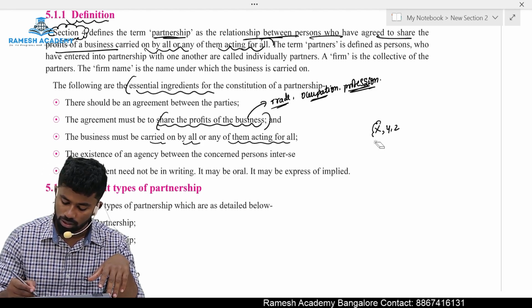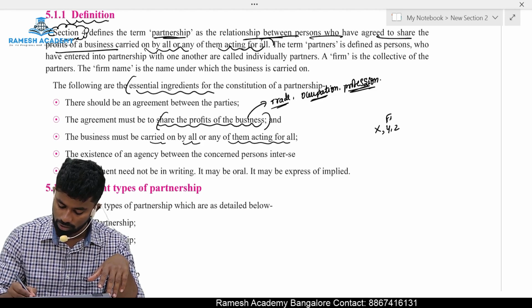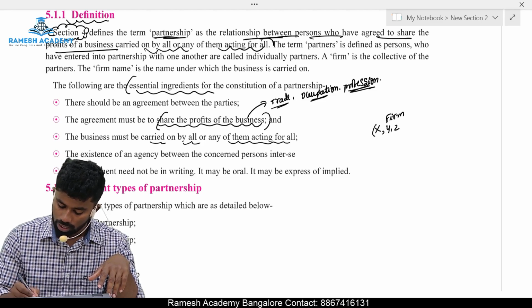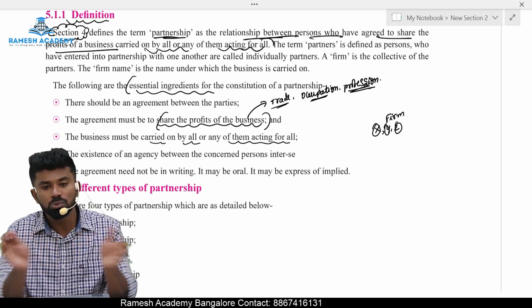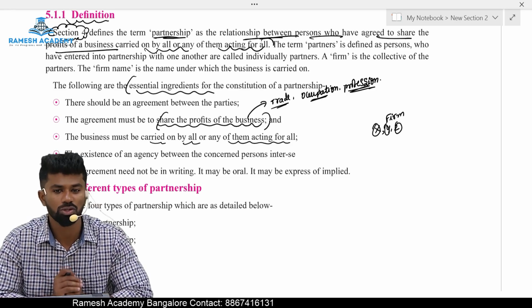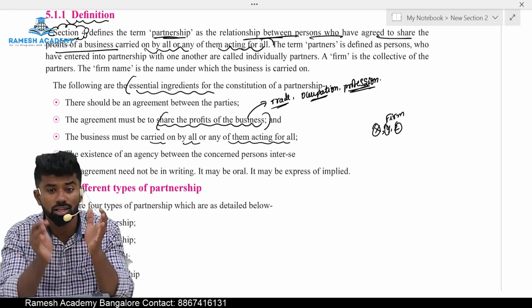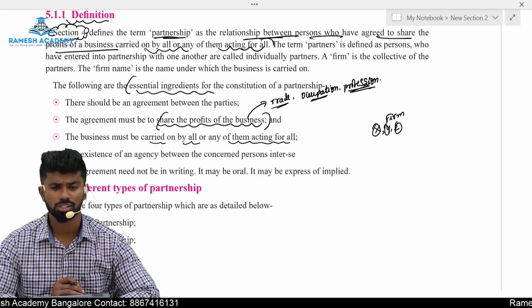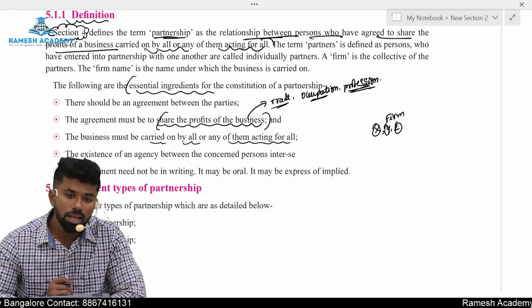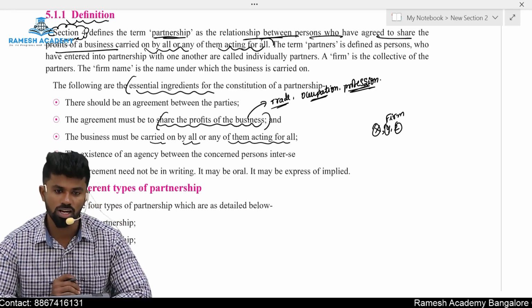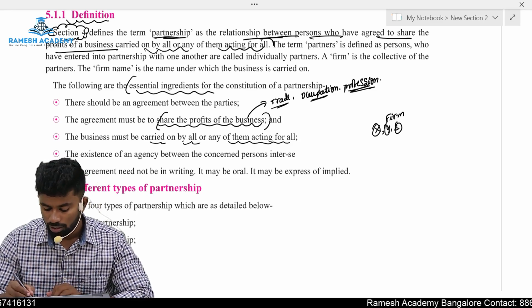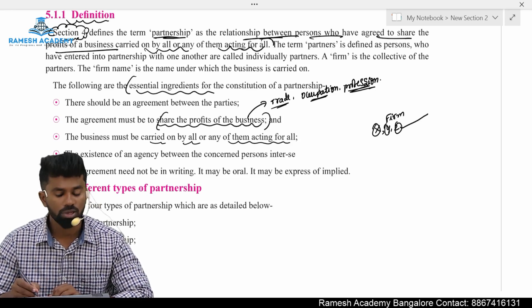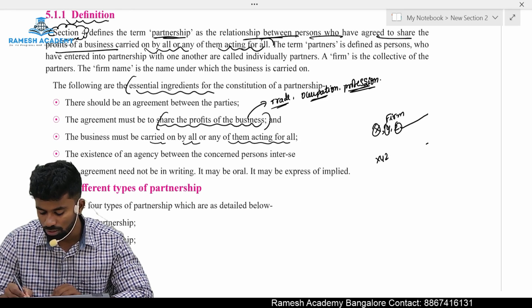Individually they are called partners; together they are called the partnership firm, and the name under which they carry the business is the firm name. If Z does something, who will be responsible?